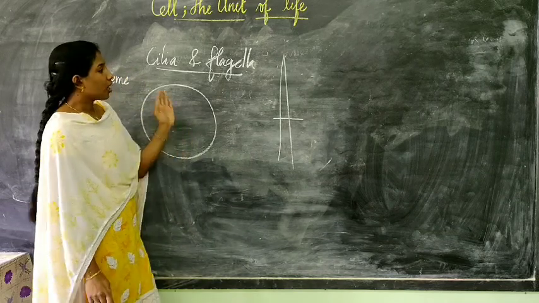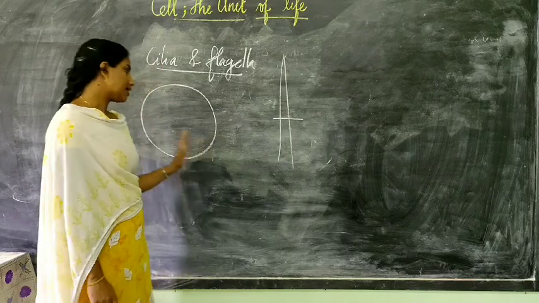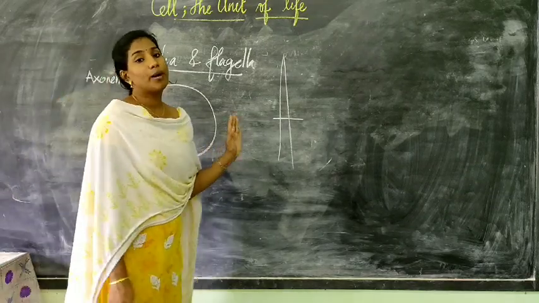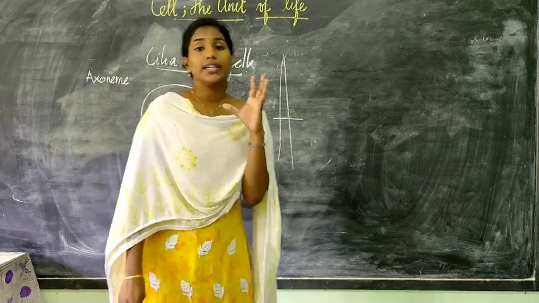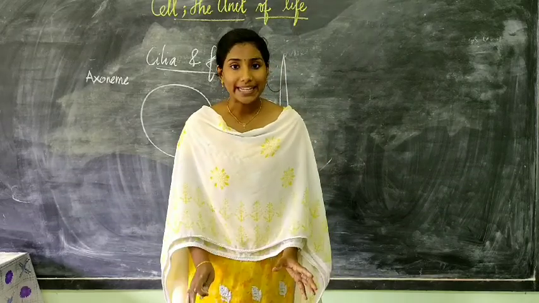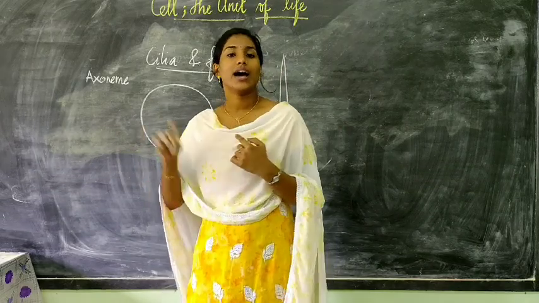Now it was seen through the electron microscope that cilia and flagella are made up of microtubules, that is, pairs or doublets of microtubules arranged radially in the peripheral parts of the cilia and flagella.